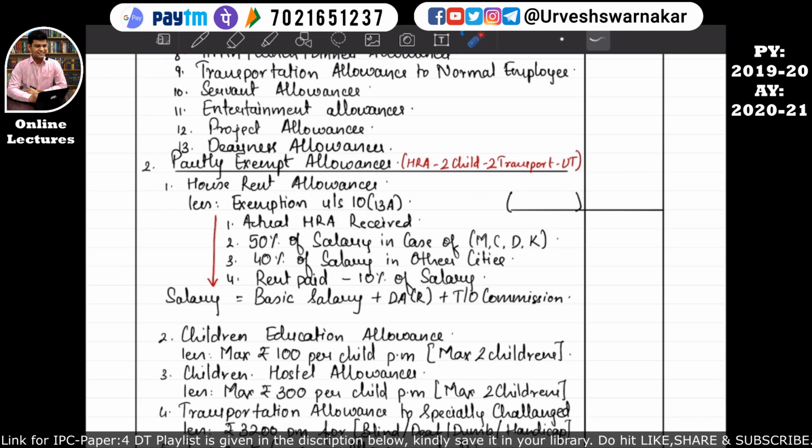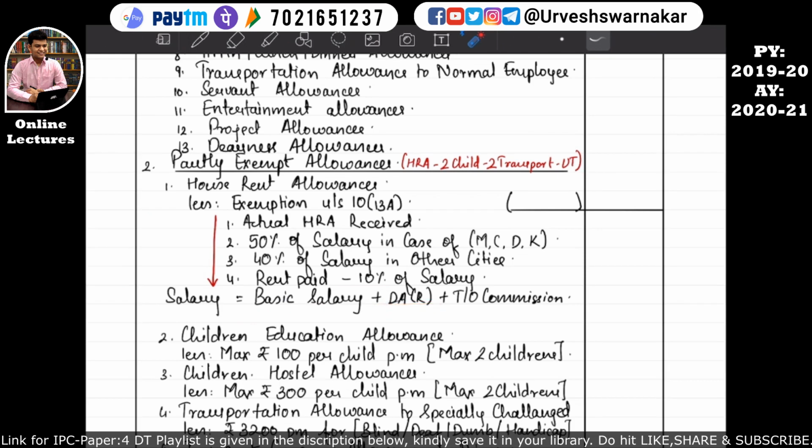Okay, so the formula for calculating the exemption available under section 10 subsection 13a is actual HRA received. So whatever actual HRA was received was 1 lakh, so we will consider it over here as 1 lakh. Then 50% of the salary of the assessee. Okay, and the salary will consist of the basic salary plus dearness allowances.